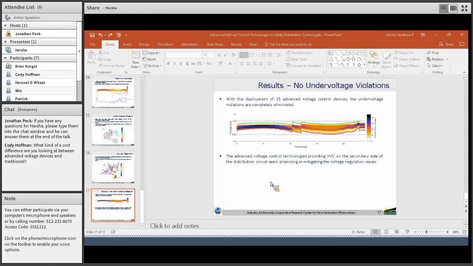But for these low voltage connected advanced regulation equipment, the per device cost is quite a lot lower than the traditional voltage equipment, but we have to deploy many of these devices in a distributed fashion in the circuit. So quantitatively, I cannot answer exactly with figures, but that is the difference.